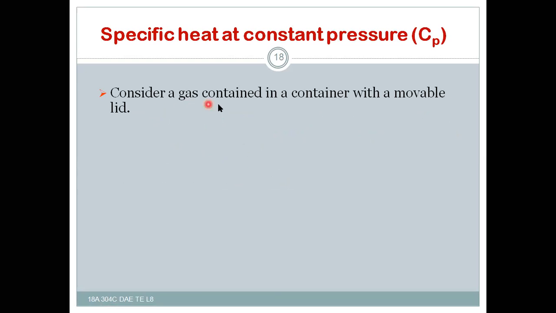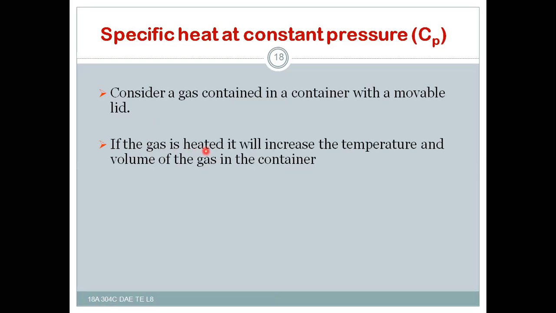So consider a gas contained in a container with a movable lid. Previously, in the case of Cv, we had a fixed lid. Now it is a movable lid, but the pressure remains constant. So if the gas is heated, it will increase the temperature and volume of the gas in the container.